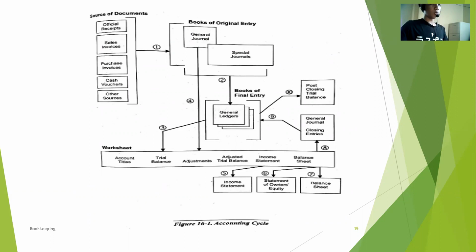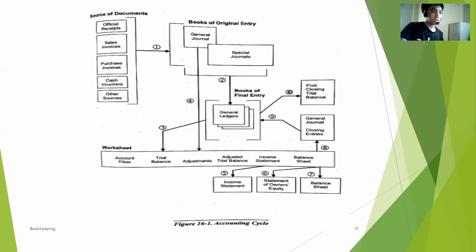So for further knowledge about the accounting cycle, this is the process which involves the accounting cycle. Source documents. The source documents involve official receipts, sales invoices, purchase invoices, cash vouchers, and other sources. And step 1, book of original entry. So this includes the general journal and special journals, and the second one is the book of final entries.